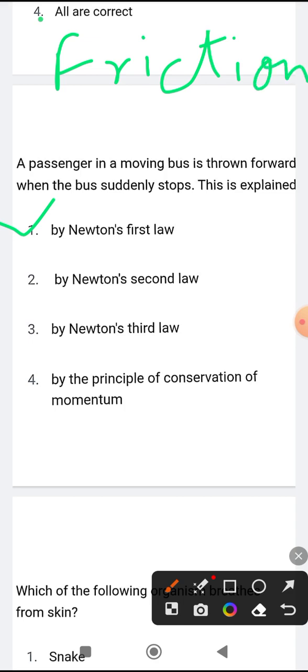Friction is the roughness of the surface. We can call it friction, just for your basic knowledge. And for your kind information, Newton's first law is also known as the law of inertia.